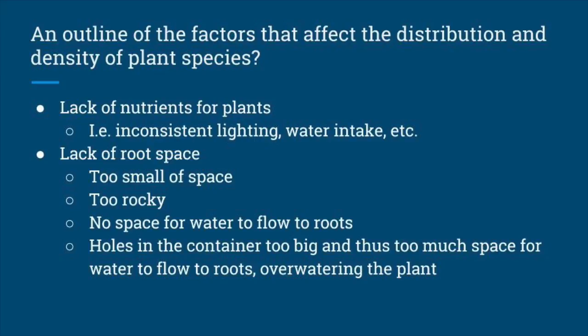Another factor was lack of root space. Our design had to properly fit in the roots of the kale. If it was too small, then the roots wouldn't have enough room to properly grow, and if it was too rocky, it could cause a disturbance in the growth as well. We also needed space for the water to flow to the roots and punch holes into the container at a suitable size to ensure that the water flows naturally but not overwatering the plant.